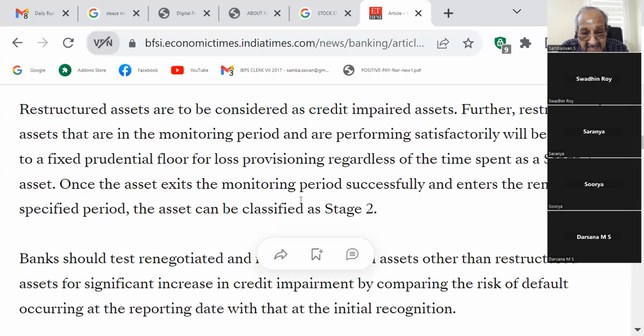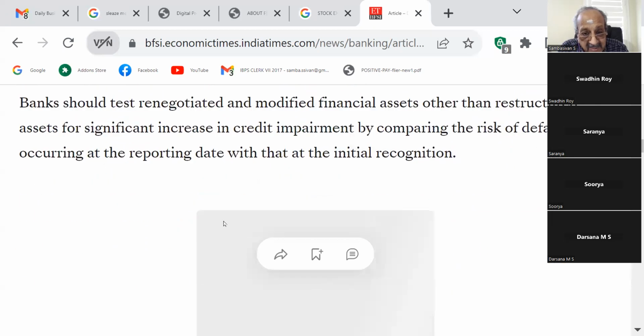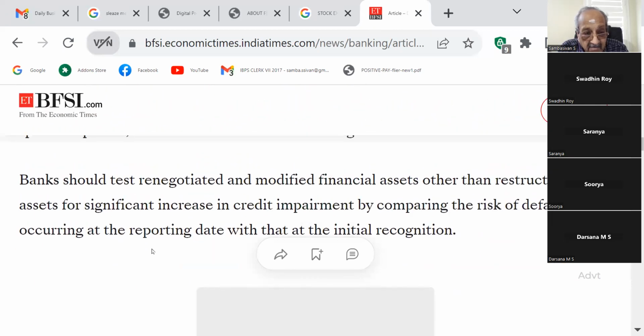Once the asset exits the monitoring period successfully and enters the remaining specified period, the asset can be classified as stage 2. Banks should test renegotiated, modified financial assets other than restructured assets for significant increase in credit impairment by comparing.